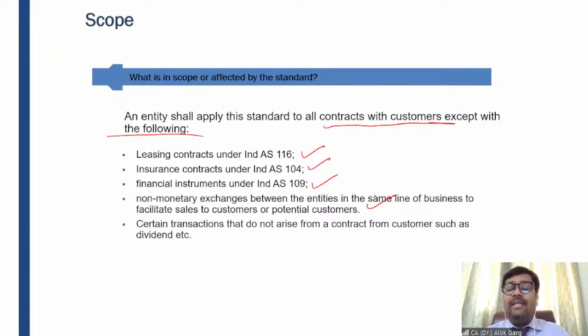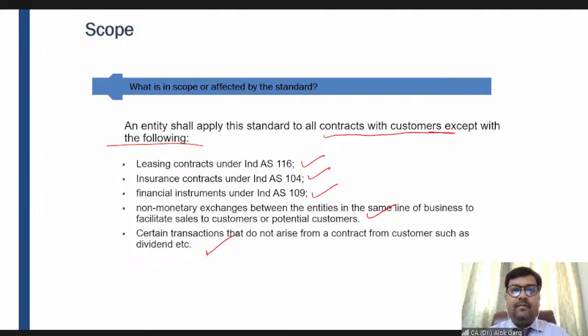Certain transactions that do not arise from a contract with a customer, such as dividend, etc., right? For example, if I am a holding company, I have invested for an 80% stake in my subsidiary company. So although I am doing a line by line consolidation, I am merging its profit into my profit. So whether such profit, such revenue which I am merging, is a revenue under Ind AS 115? It is not a revenue under Ind AS 115. That subsidiary is not acting as a customer in this particular transaction. That is not acting as a customer for me, right? Is it clear, friends? Please let me know if you have any query so far.